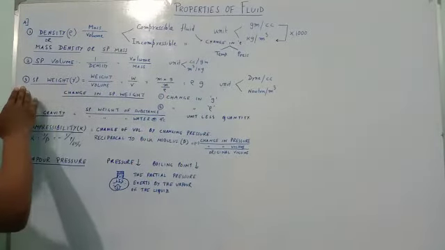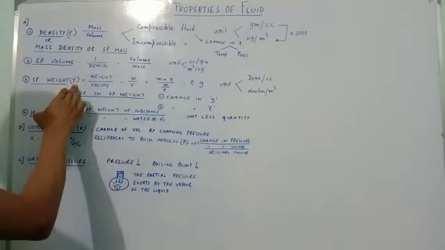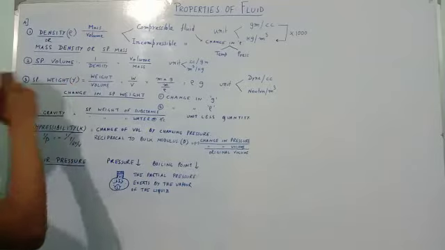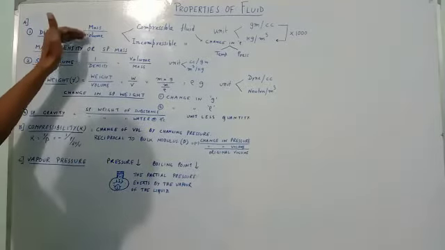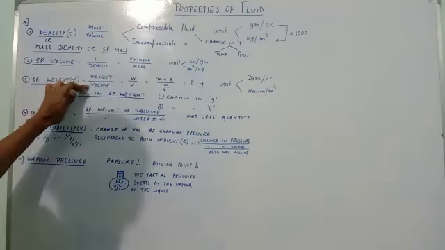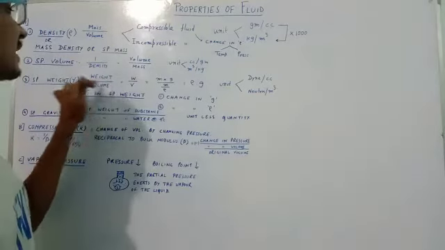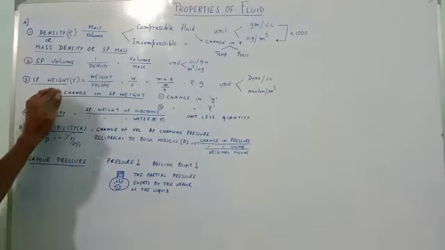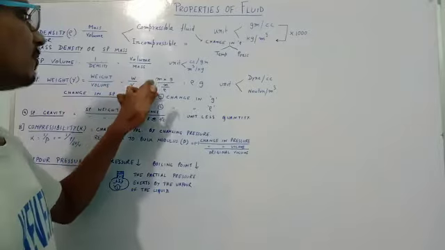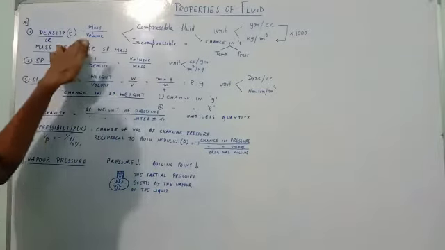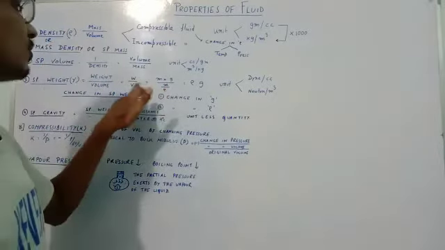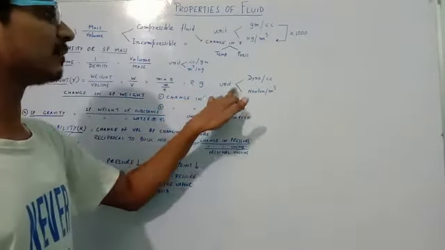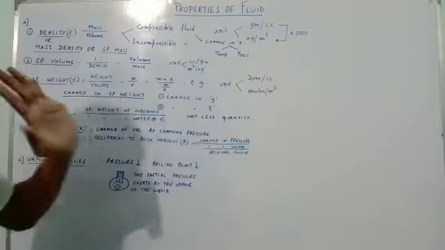Now our third property is the specific weight. It is denoted by the letter gamma. What is that? Specific weight is weight by volume. Density is mass by volume, while specific weight is weight by volume, that is W by V, that is the weight of any fluid per unit volume is called specific weight. So W by V, what is W? Mass into g, and what is V? Volume will be mass by density, so m by rho. So ultimately specific weight gamma will be rho into g. So what is the unit? Dyne per cc, Newton per meter cube.